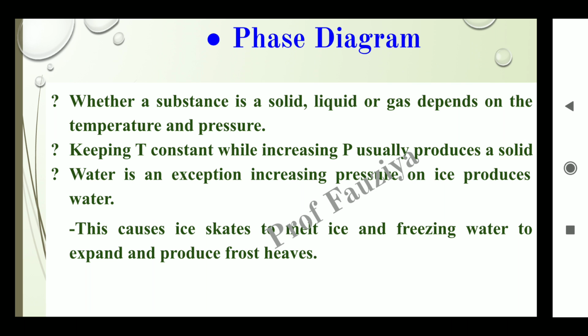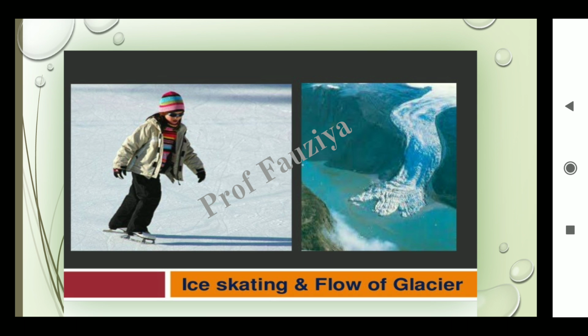This causes ice skates to melt ice and freezing water to expand and produce frost heaves. The exceptional behavior of water is clearly observed in these two diagrams. On applying pressure on the surface, the ice melts, as in ice skating and the flow of glaciers.